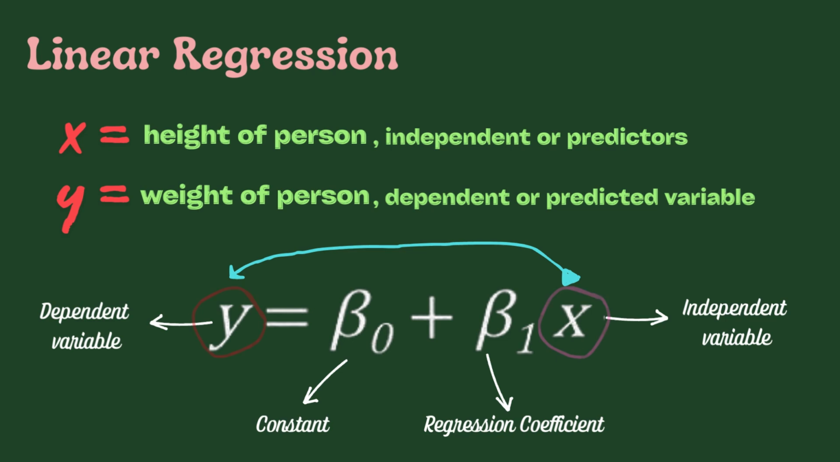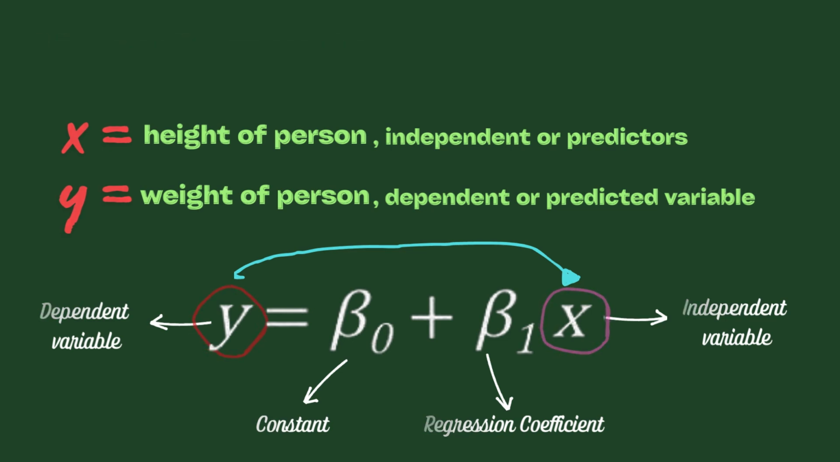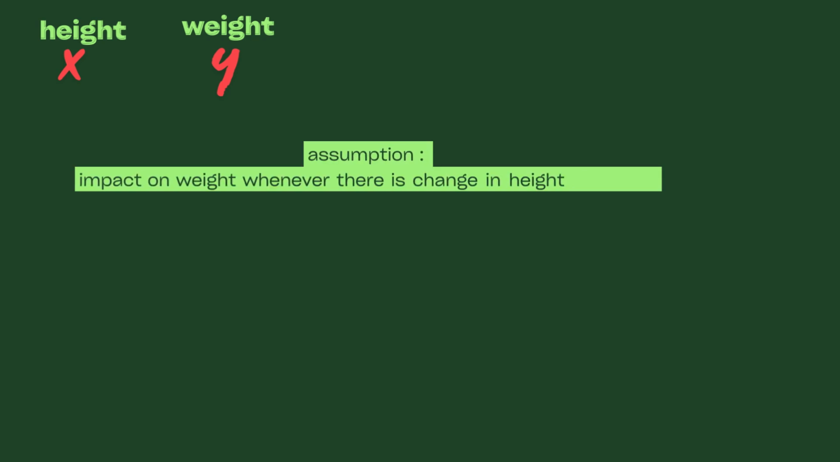Now let's see what is the process to achieve it in a practical world. Now we have two variables, y, weight as a dependent variable and x, height as an independent variable. And as an example, assuming there is an impact on weight whenever there is a change in the height of the person. And the process goes like this.